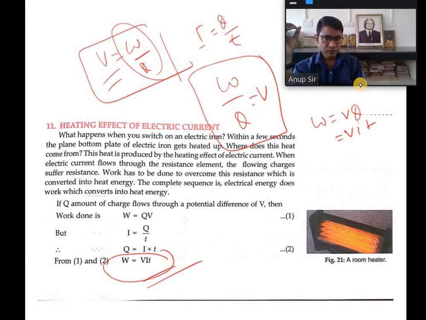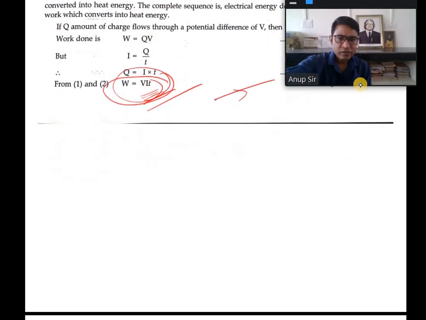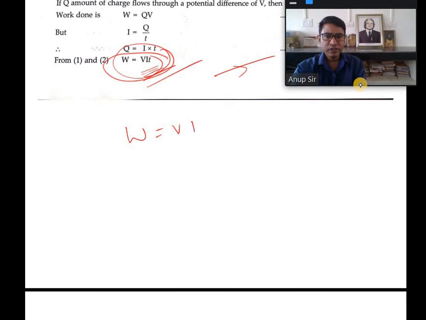So whenever current is being passed through a conductor, the conductor becomes somewhat hot, and this is known as the heating effect of electric current. Again I am saying, whenever current is passing through a conductor, the conductor becomes hot after some time, and this is due to the amount of energy consumption, because the wire has some resistance, and that amount of heat is actually W is equal to VIT.